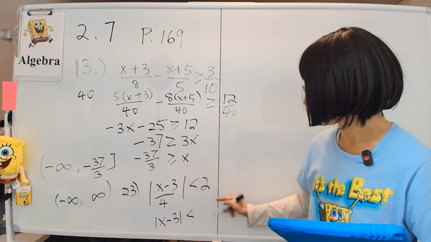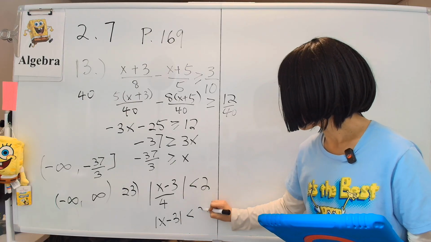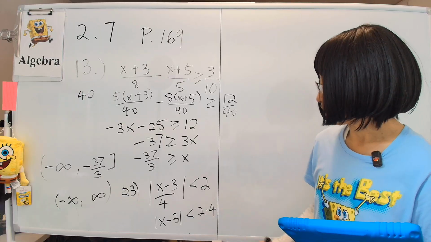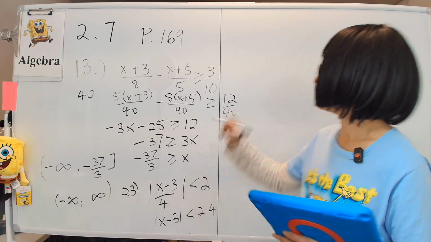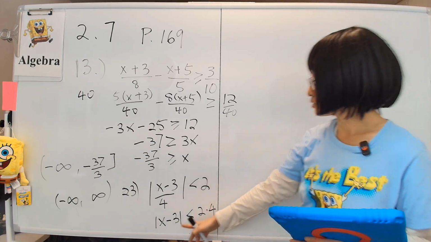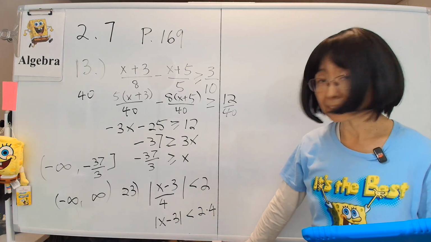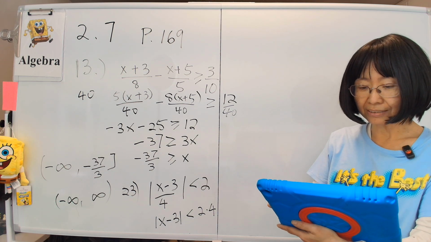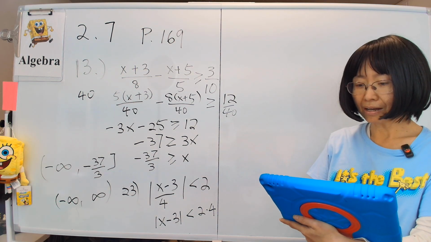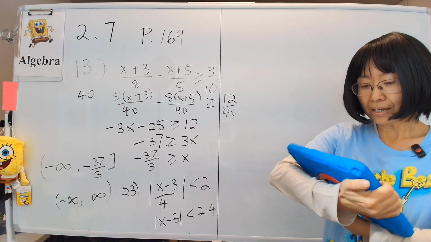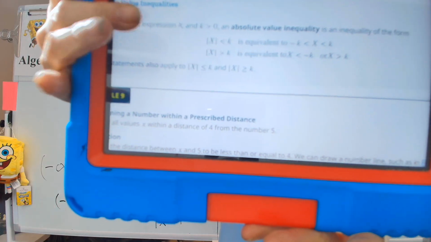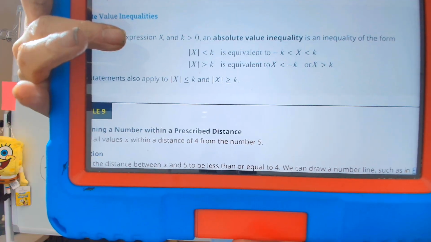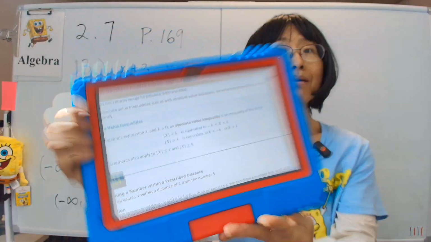It's like cross multiplying, so this is 2 times 4. The dot means times, so that's actually 8. So our equation becomes |x − 3| < 8. Now, absolute value problems are solved this way. If it's less than, remember this formula on page 167. If the absolute value is less than some positive number, then it's the same as saying it's less than the number and bigger than the negative number. The first formula is what I'm following.